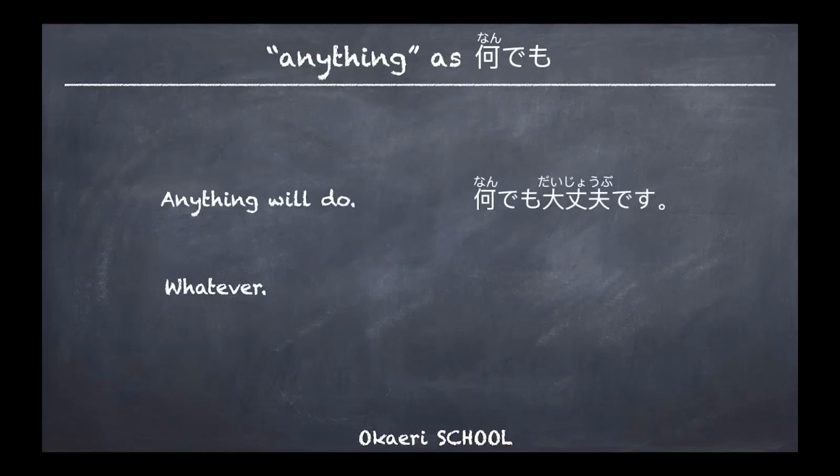For example, what would you like to eat? What would you like to drink? And if you don't have any preferences, you can say 何でも大丈夫です. Anything will do. 何でも大丈夫です. But if you say 何でもいい, it will make you sound like, oh, whatever. So be careful. 何でもいい, whatever. If you mean to say whatever, without any interest, you can say 何でもいい. So 何でも is a bit different, but 何か, that's something.